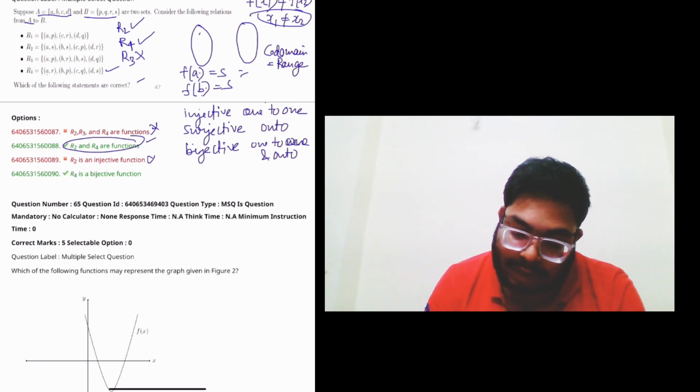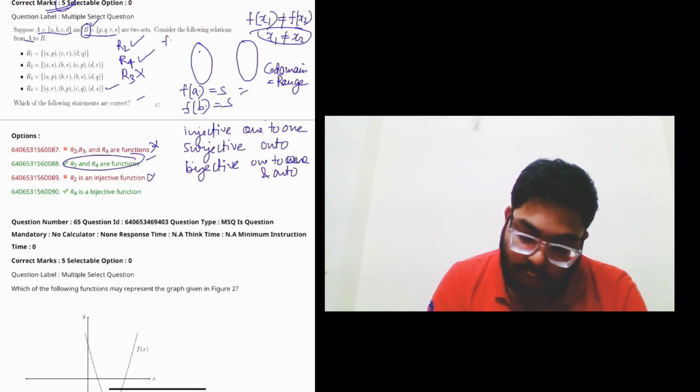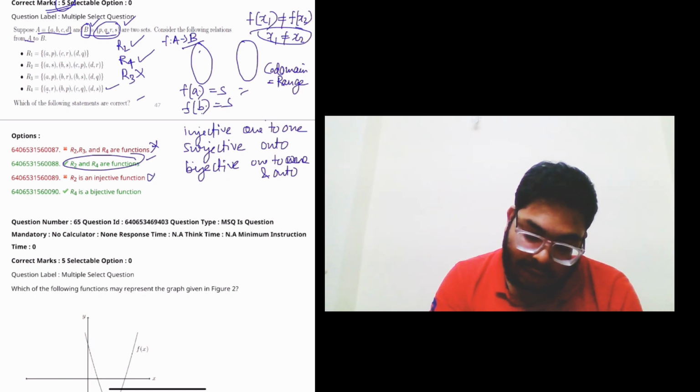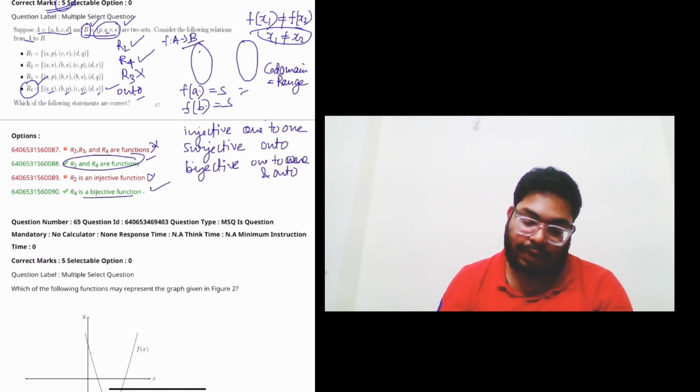So here the codomain is this B set, because f is mapping from A to B. So our codomain is P, Q, R, S, and the range is the set of values which the function is taking. So you can see all the values which are in B, the function is taking R, P, Q, S. So all values are in the set B. So codomain is equal to range. So this is onto also. So it is onto and one-to-one, so it is a bijective function, and this statement is correct.